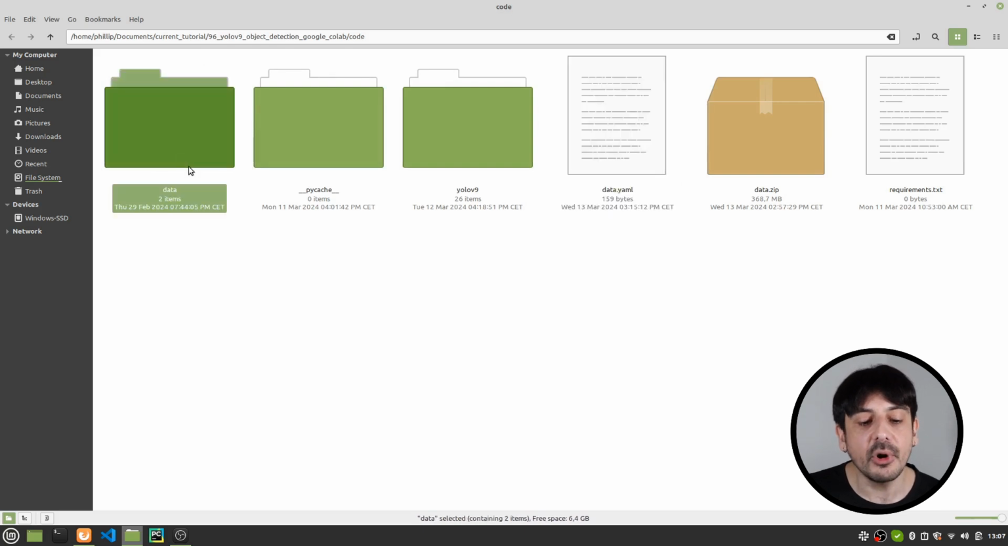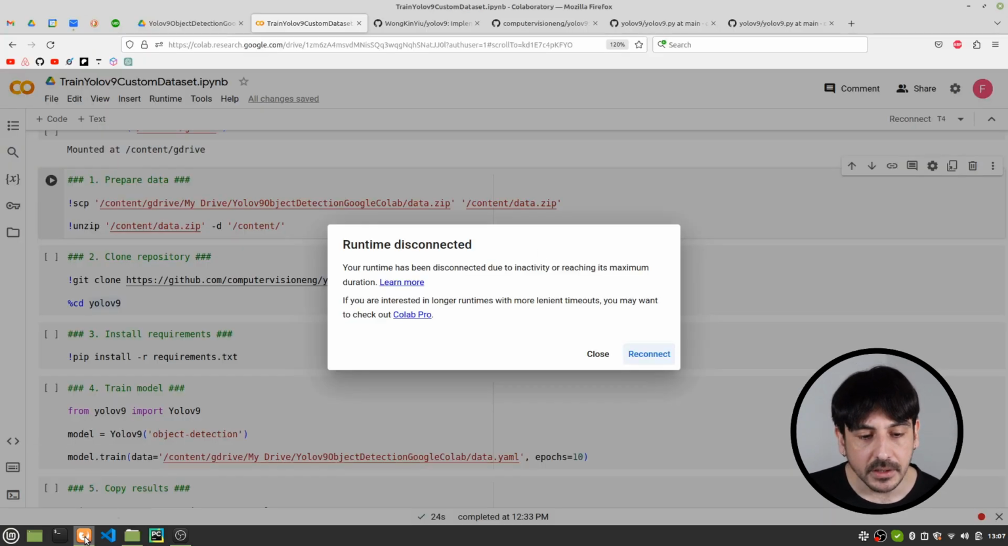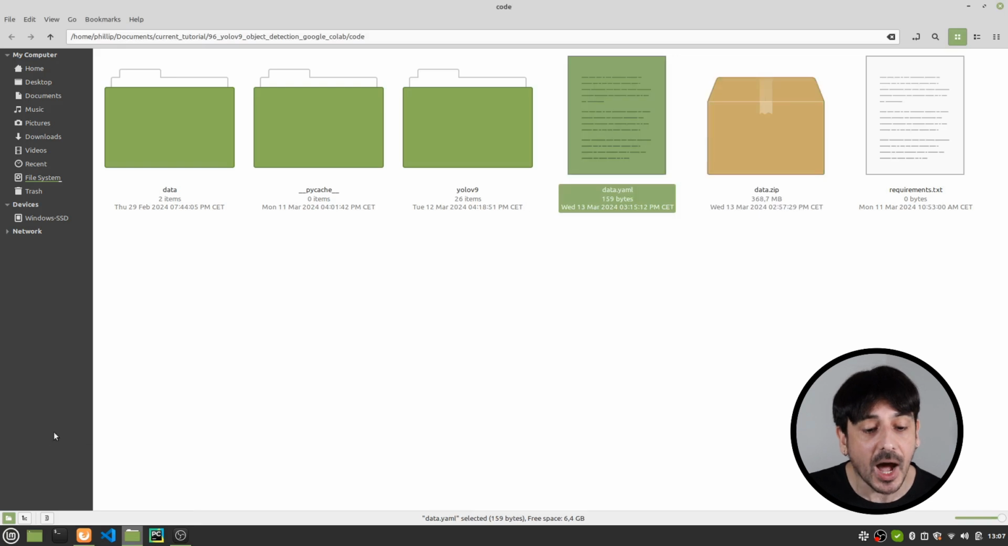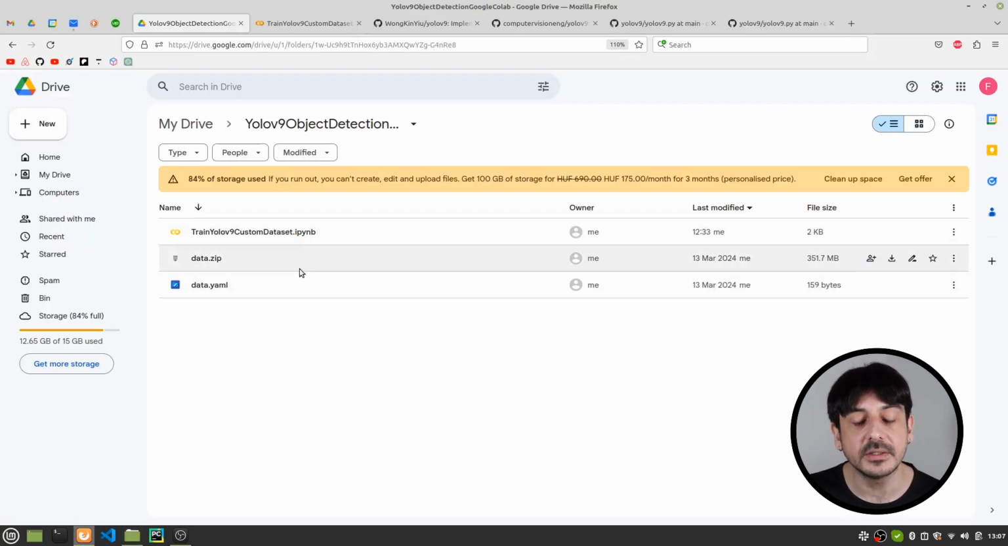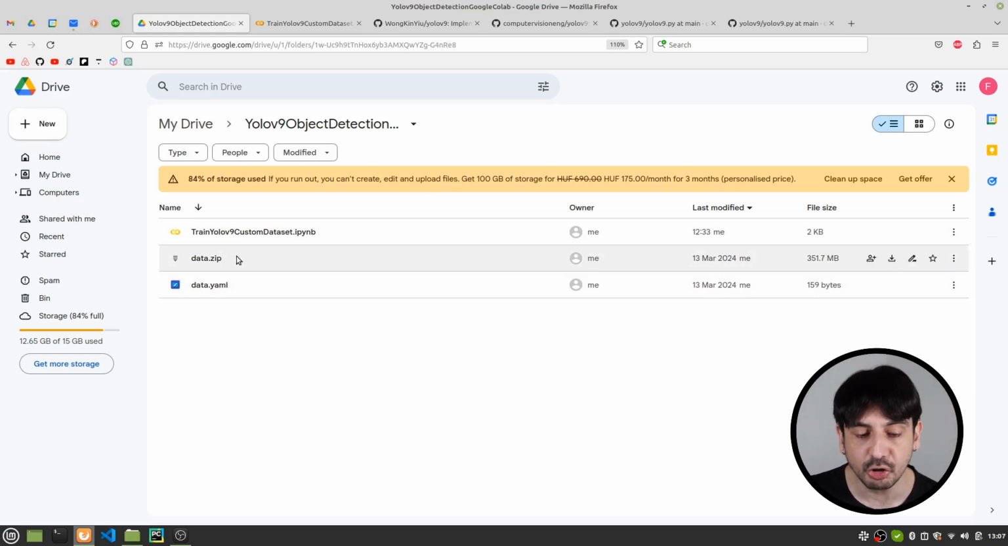So I have compressed this directory and I have created this file over here, which is data.zip. And then I have already uploaded this file and also these two files over here, data.zip and data.yaml. I have uploaded these files into this directory in my Google Drive. Please remember to do exactly the same with your data. Please remember to upload all the data to the directory you have created in your Google Drive.